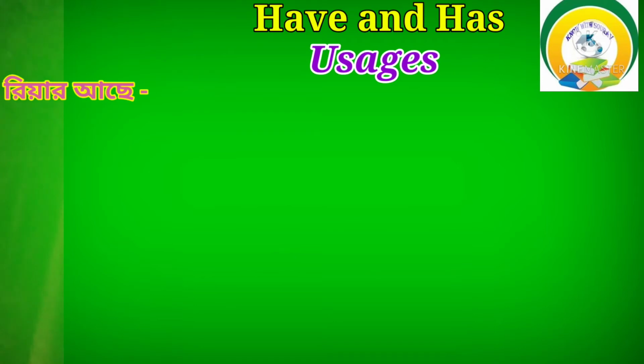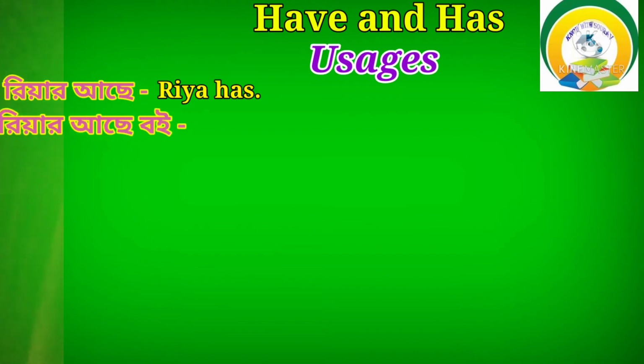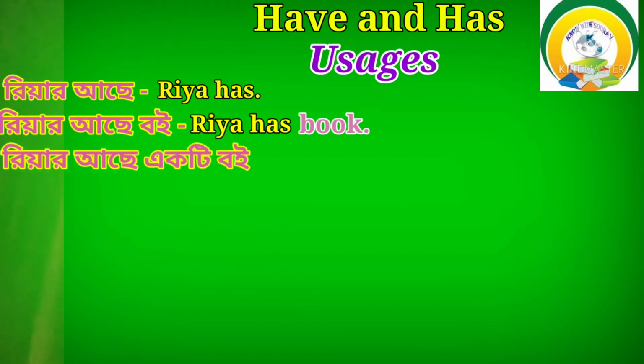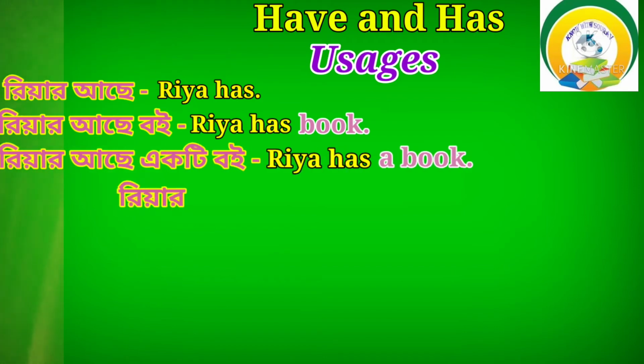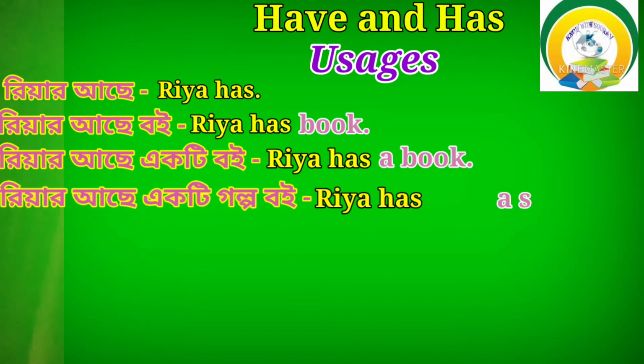Riya ache. What would be your answer? Riya has. Riya is a name, so we cannot use have here. Riya ache boi. What would be your answer? Riya has book. Riya ache ekti boi. Riya has a book. Next, Riya ache ekti golpo boi. Riya has a story book.